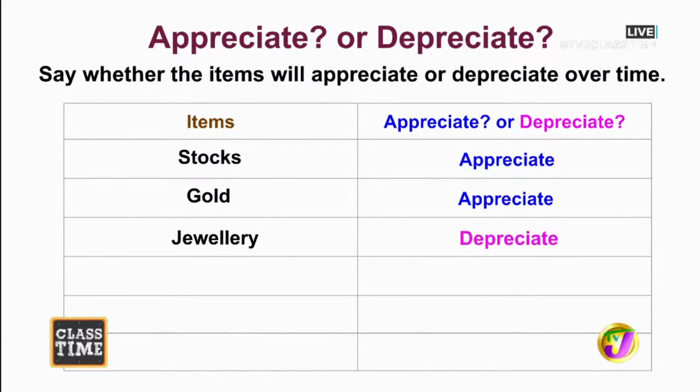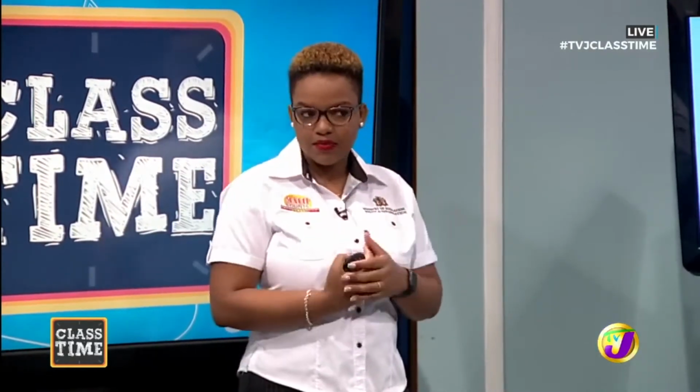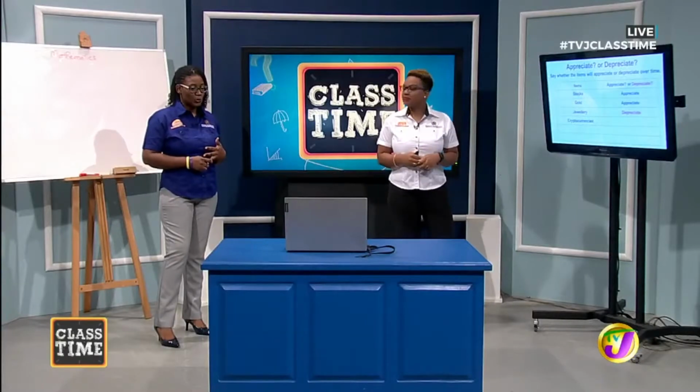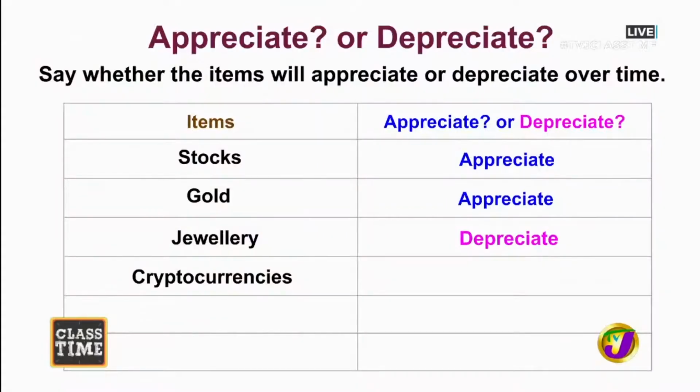Depreciate. Definitely. All right, what about cryptocurrencies? Cryptocurrencies are like, I don't know if you've ever heard of Bitcoin. So it's not physical money, basically. You know, like you have the Jamaican dollar and the US dollar, physical. It's a currency, but it's not physical. Virtual? I'm one of those persons who are not so familiar with cryptocurrency, but if you say it's not real money and it's kind of virtual, I'm going to make a guess. I'm going to think that this appreciates.